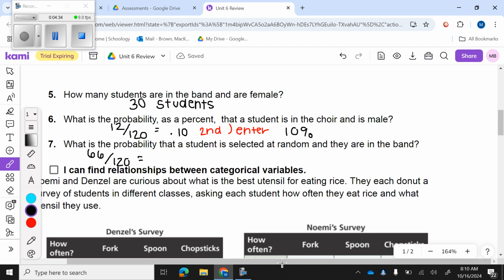I'm going to put that in my calculator. I'm going to divide them. I'm going to get 0.55. I'm going to change that to a percent, which is going to end up being 55%.